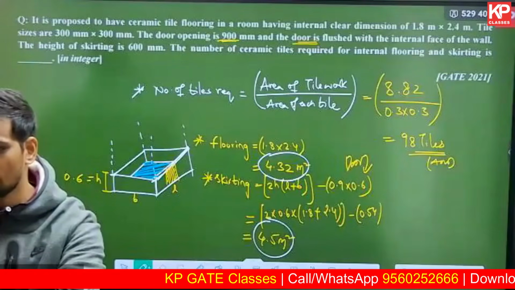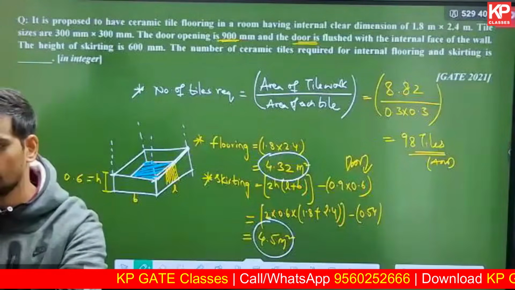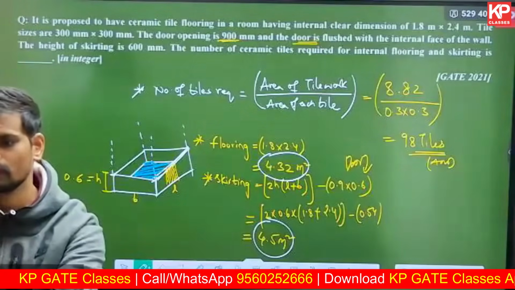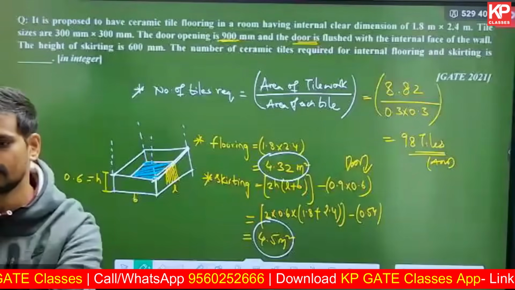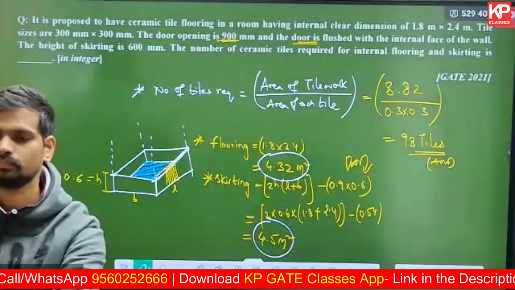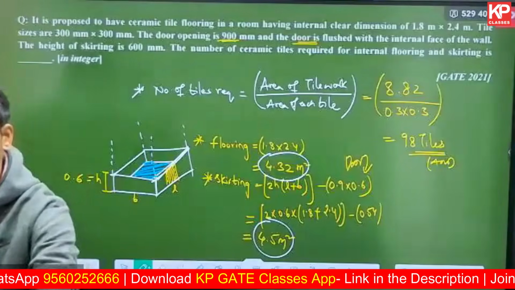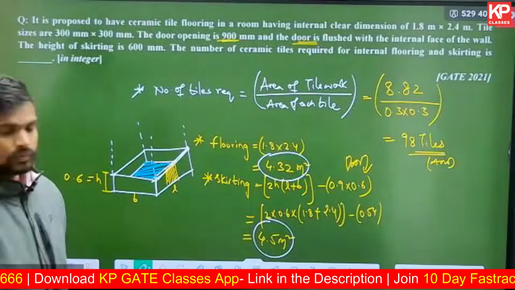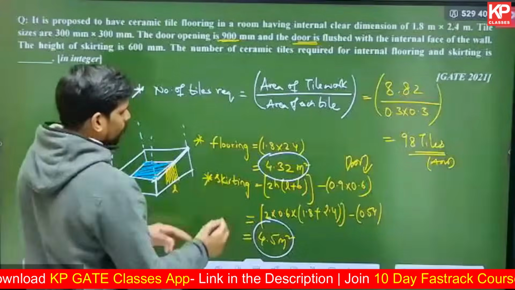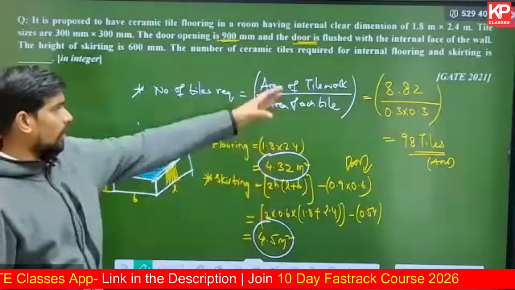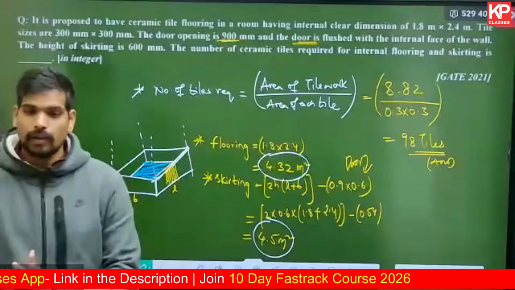Which one are you having a doubt on, Shweta? Which part of this question is not clear? Please tell me. The last step, okay. This one, Shweta, is this clear? Area of flooring and area of skirting, the total area of tile work is 8.82. That part is clear?